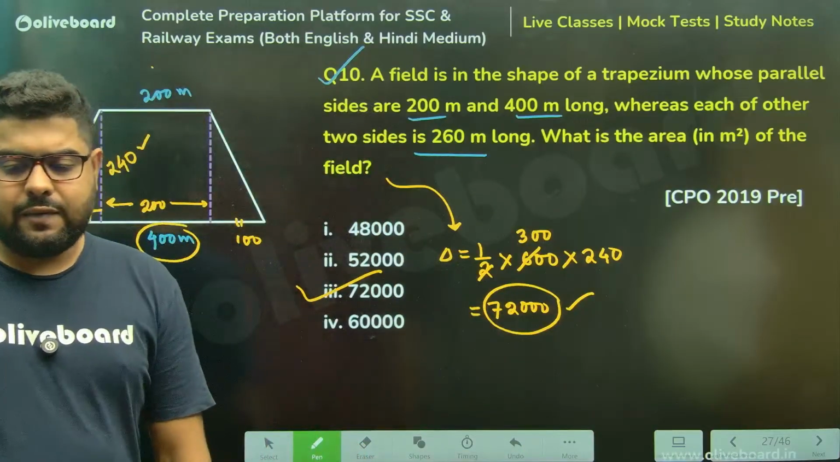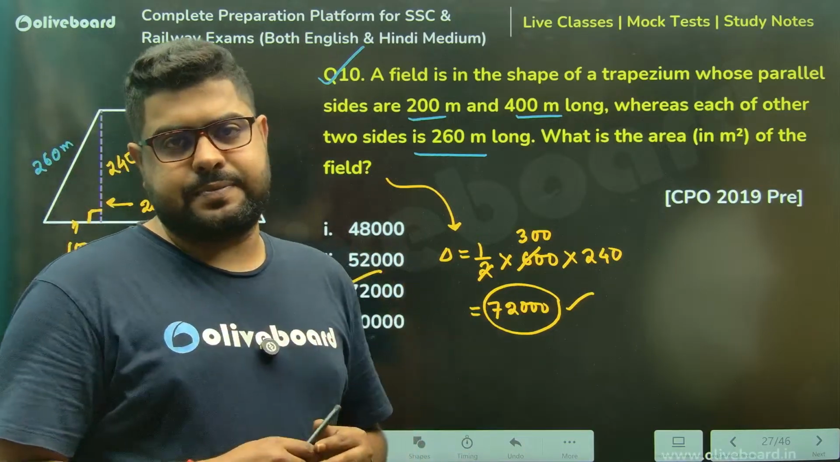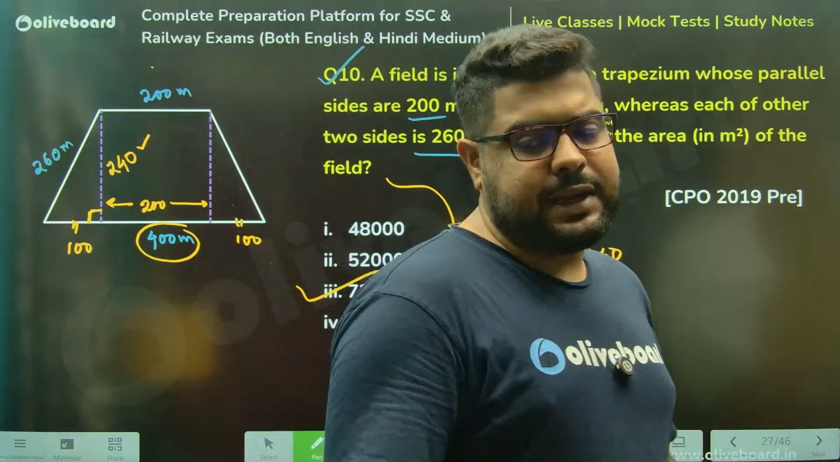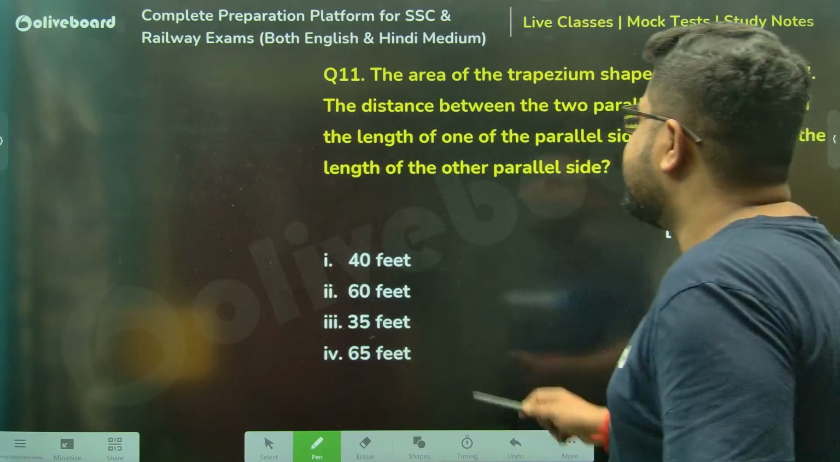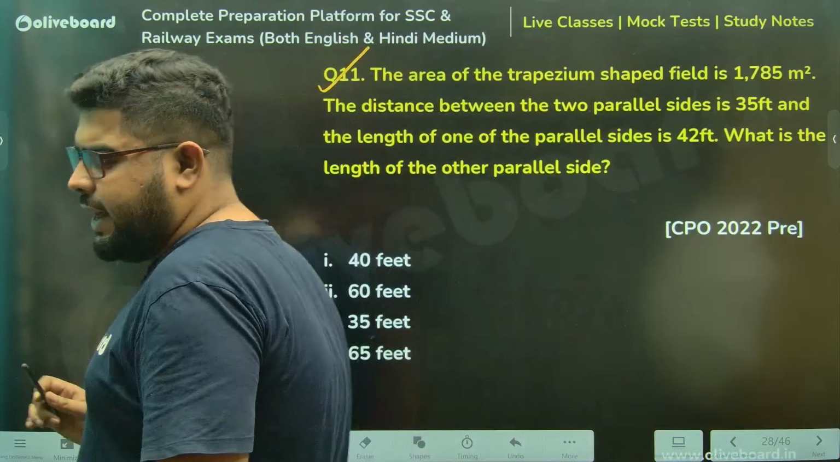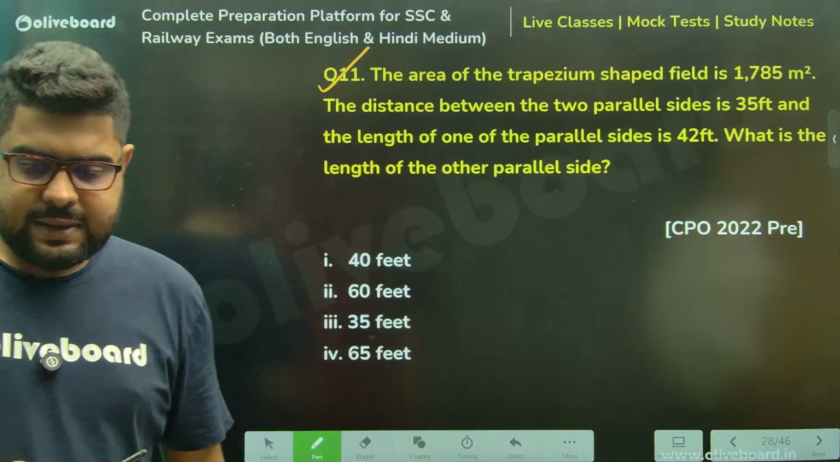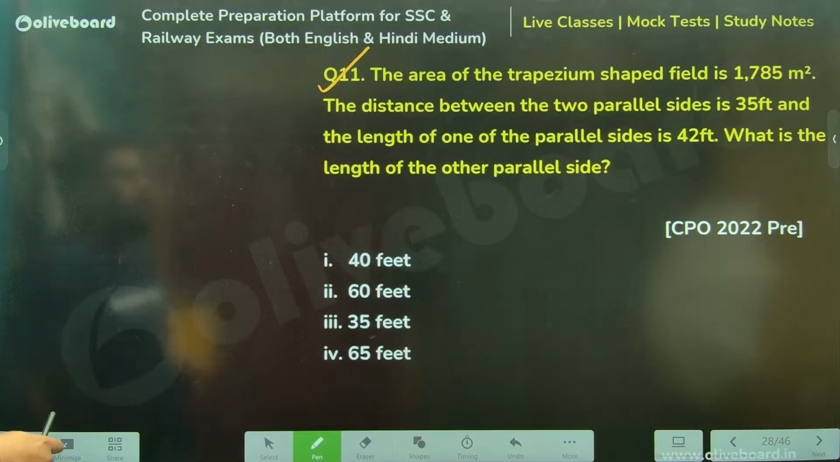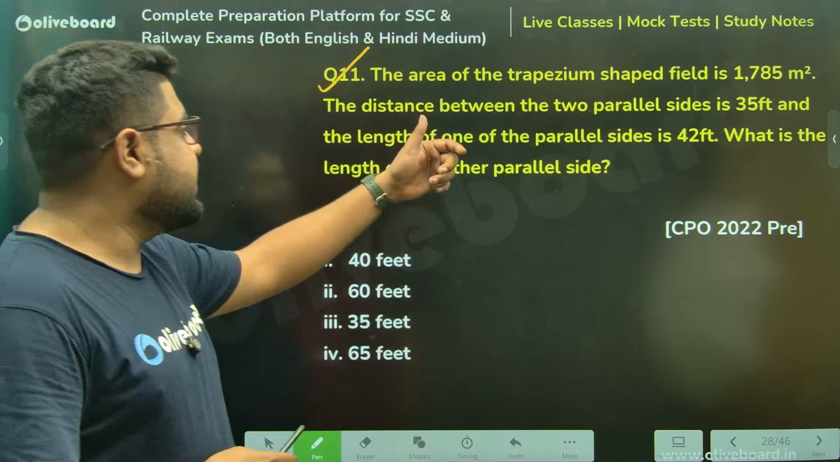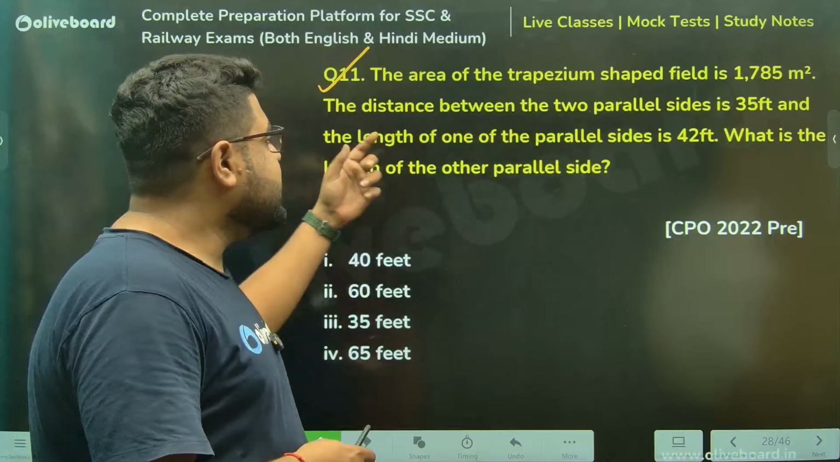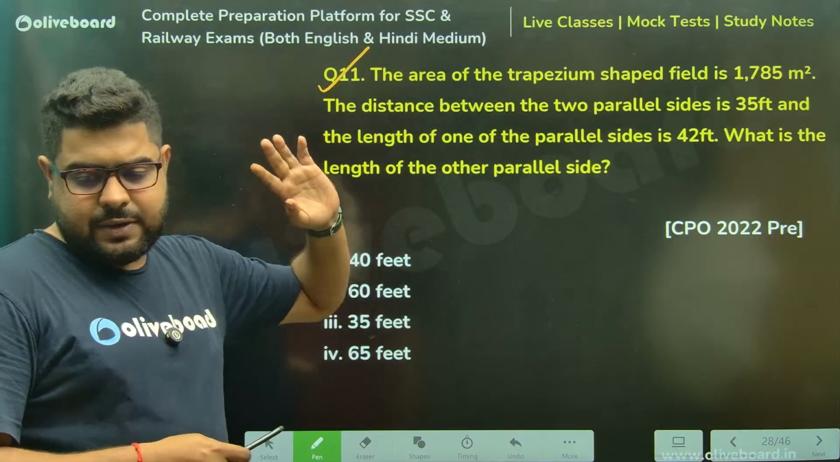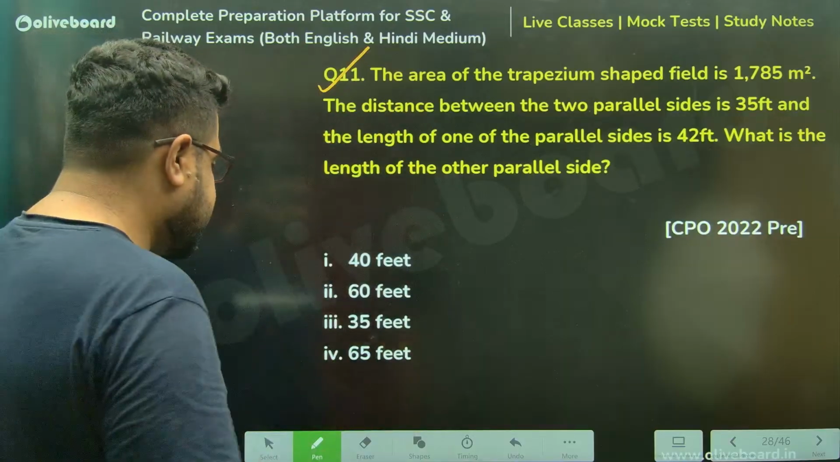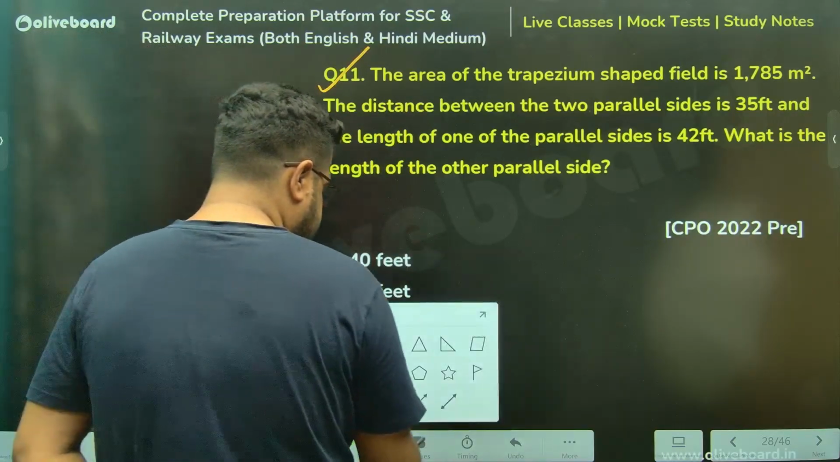Achha, whatever we have done till now, clear, everyone? Absolutely clear to everybody? No doubts whatsoever? So in that case, let's start with this, very quickly. Sir, the area of the trapezium shape field is this. Distance between two parallel sides is this. Acha, length of one parallel side is given. What is the length of the other parallel side? Chalo dekhte hain, sir.